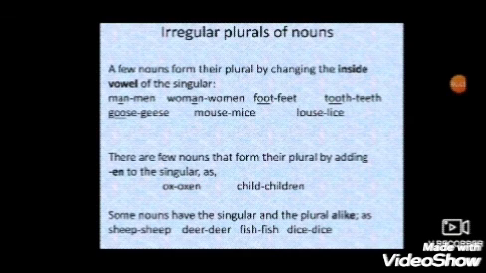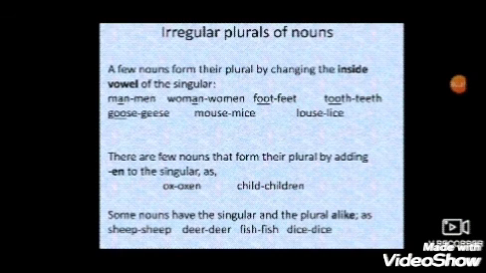Irregular plurals of nouns. Now, what is an irregular plural? Irregular plural nouns means nouns that do not become plural by adding s or es. For example, the plural of man, M-A-N, is men, M-E-N, not mans. Okay, so I hope that it is clear. Let's see some more examples of irregular plurals of nouns.